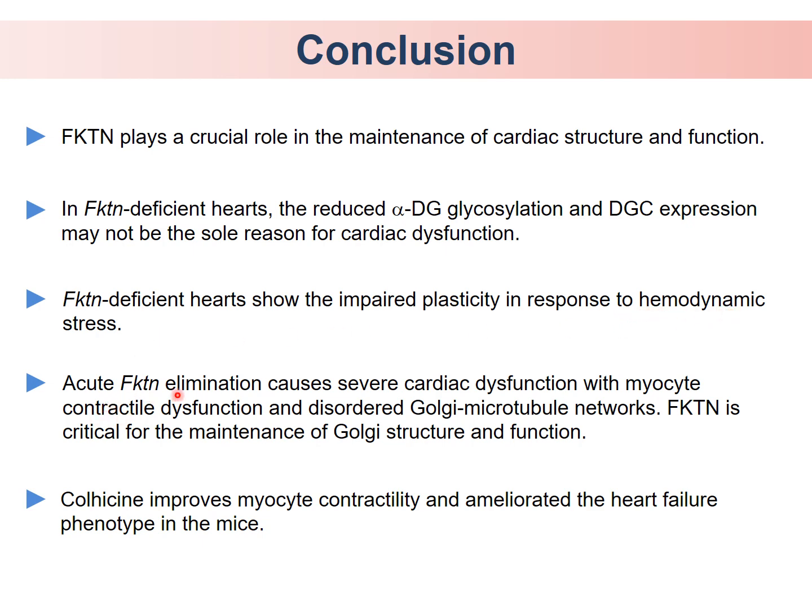Acute FKTN elimination causes severe cardiac dysfunction with myocyte contractile dysfunction and disordered Golgi microtubule networks. FKTN is crucial for the maintenance of Golgi structure and function. Colchicine improves myocyte contractility and ameliorated the heart failure phenotype in the mice.